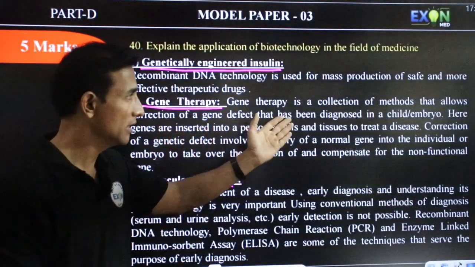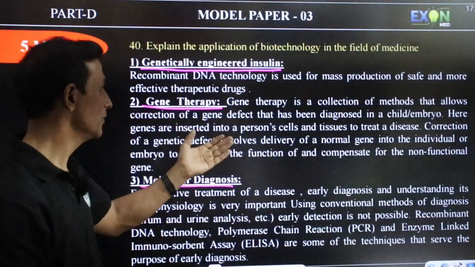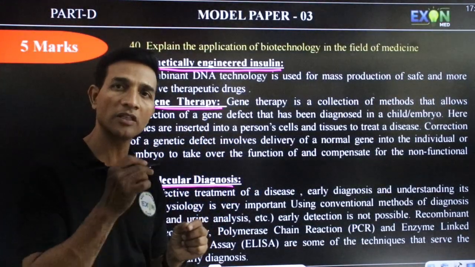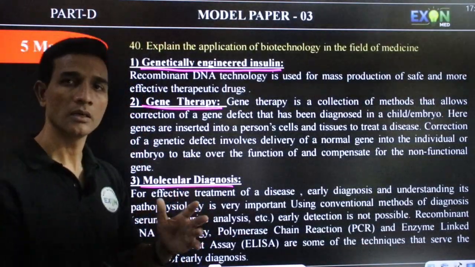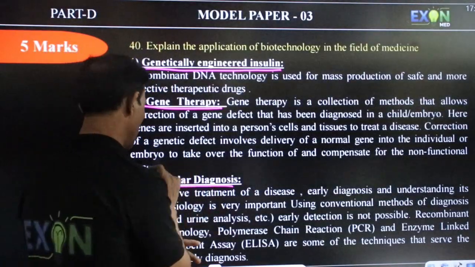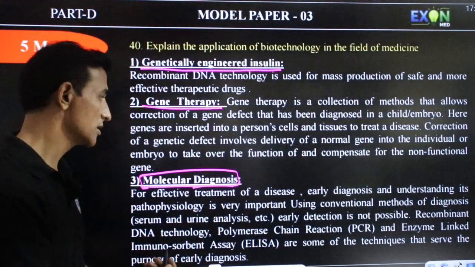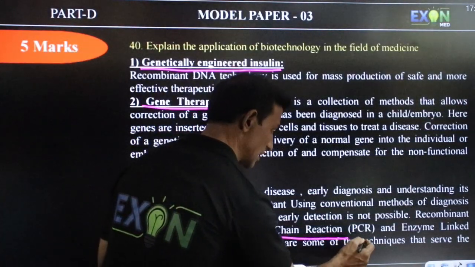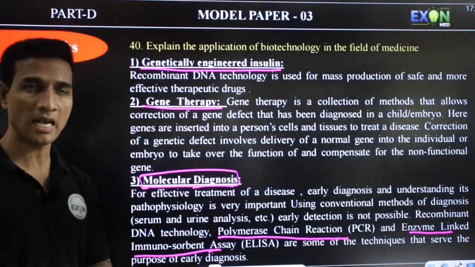In gene therapy, for ADA deficiency, we correct the genetic defect, either by delivering the enzyme or with gene replacement therapy, that is gene therapy. Another one is molecular diagnosis, which is used to diagnose diseases by using rDNA technology, polymerase chain reaction and ELISA, enzyme linked immunosorbent assay.